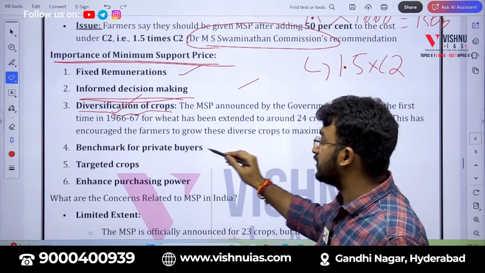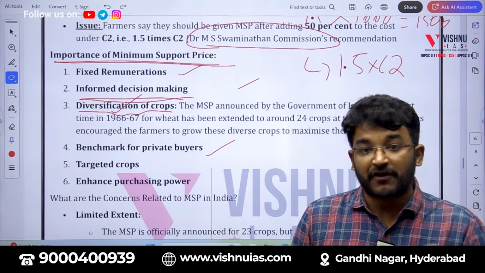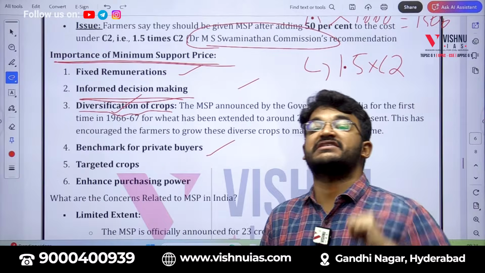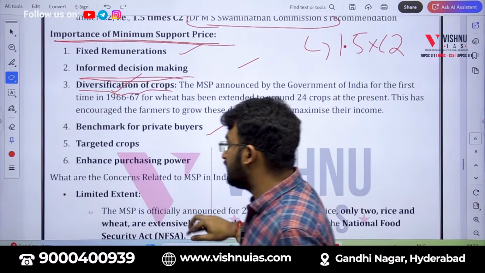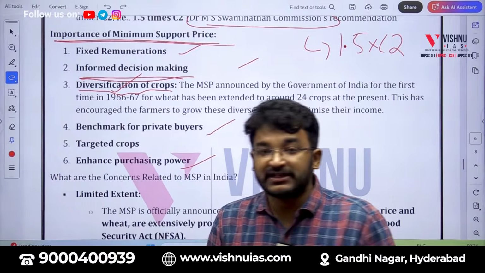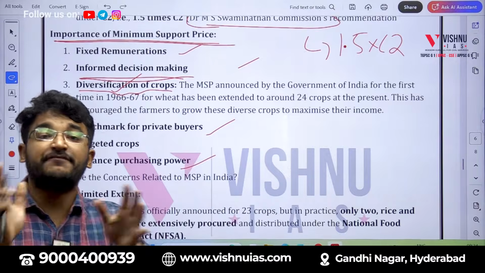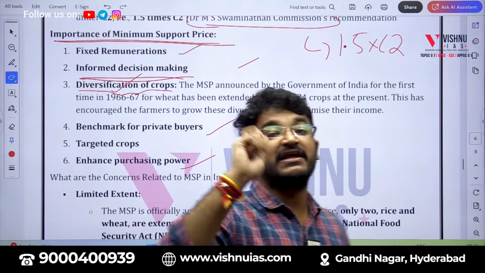These MSP values also act as benchmarks for the private buyers. Farmers can demand more than this MSP. And lastly, the income of the farmers will also be increased, that is nothing but their purchasing power will be increasing. So for sure, all these are benefits of MSP. But there is a problem here.